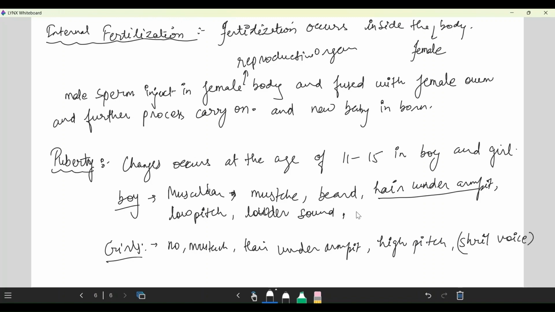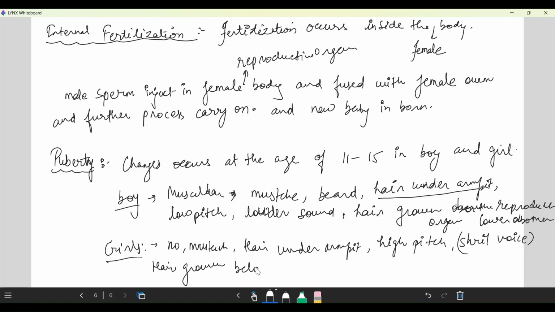And one more thing, hair grows over or above the reproductive organ, which means the lower abdomen. Okay, like in females also. Hair grows below the abdomen. So these are the changes when a child enters puberty.